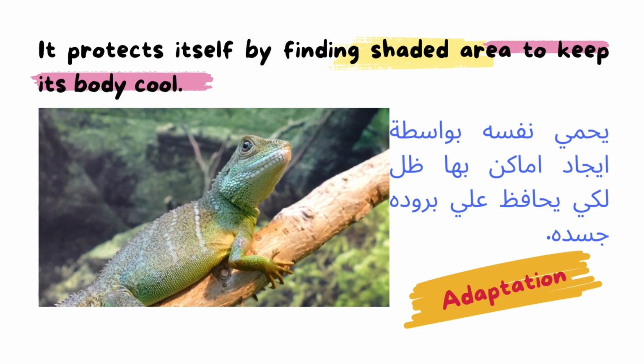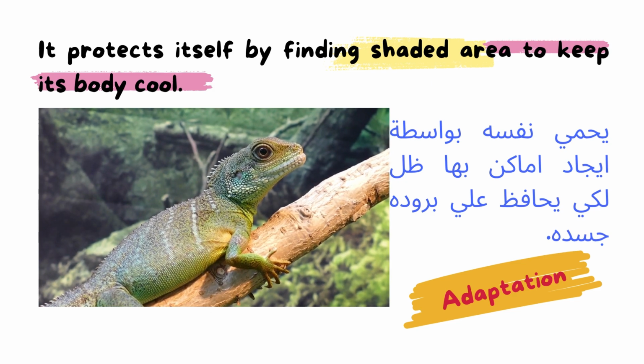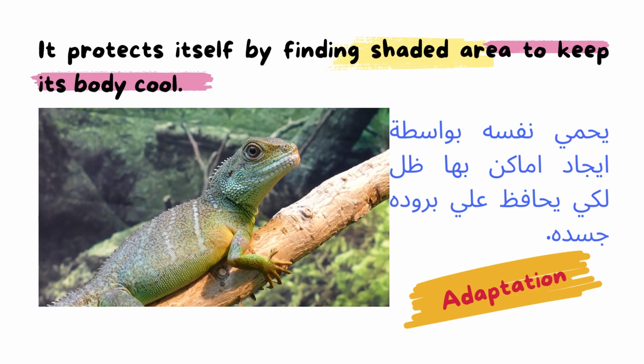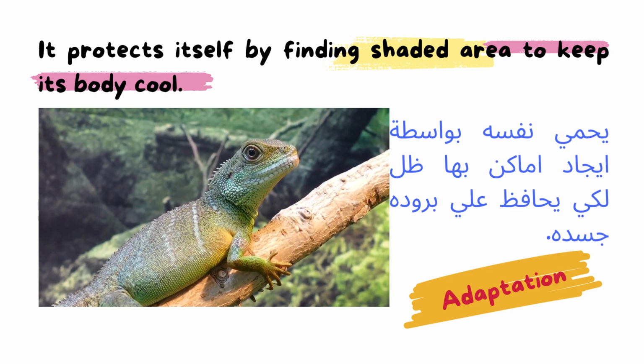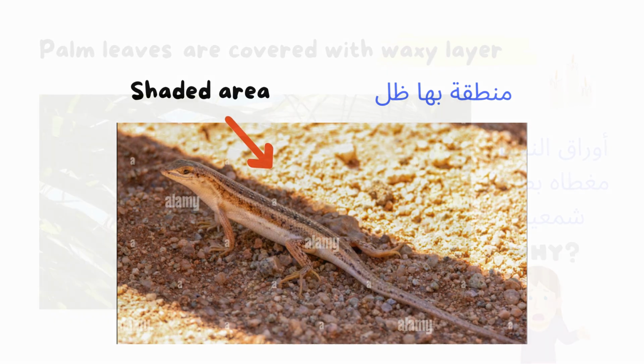What is the meaning of shaded area? As you see here, this is the shaded area. There is a shadow, so the lizard finds this shadow and stays in this place to keep its body cool.